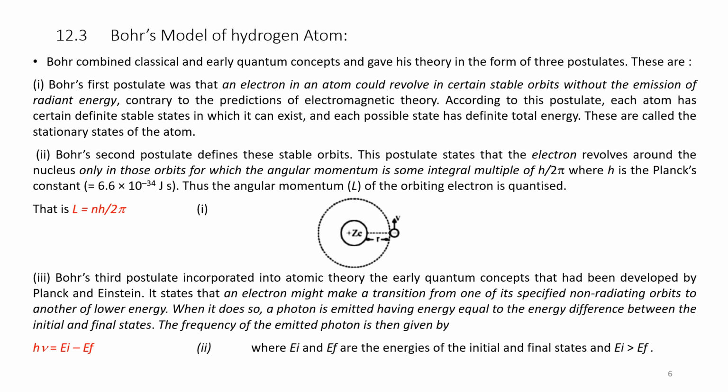When it does so, a photon is emitted, having energy equal to the energy difference between the initial and final state. The frequency of the emitted photon is given by h nu is equal to EI minus EF, where EI and EF are the energies of the initial and final states and EI is greater than EF.